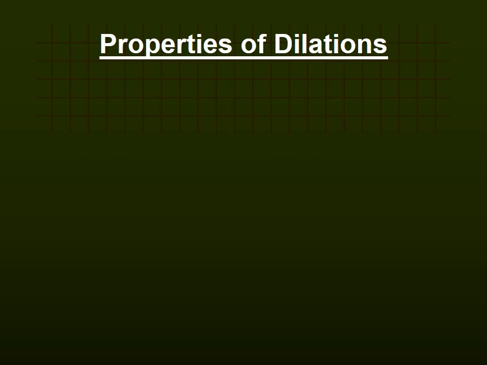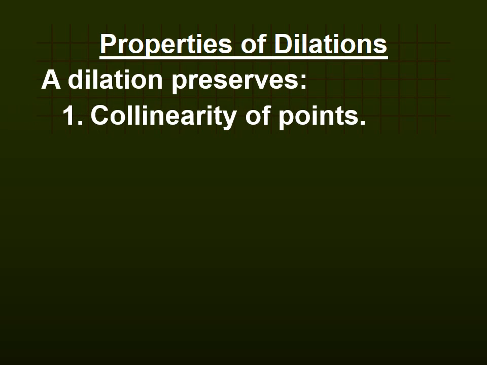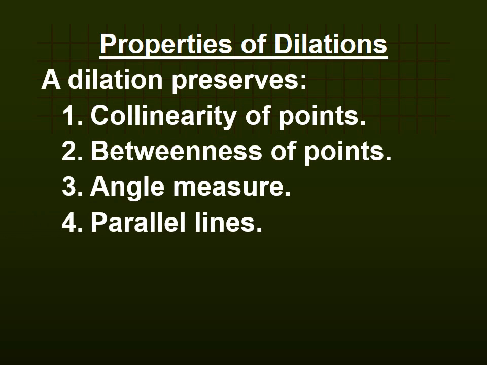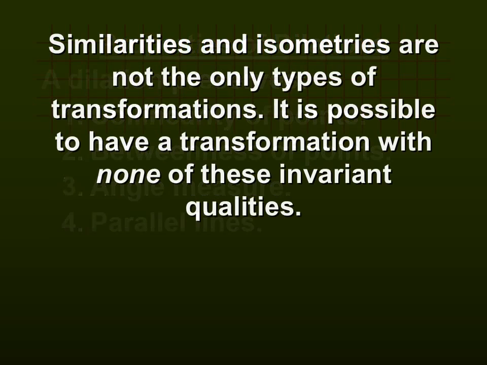So let's talk about properties of dilations. The first thing that a dilation preserves is the collinearity of points. Your points will still be on the same line if they are on the same line in your pre-image. Dilation also preserves the betweenness of points, angle measure, and parallel lines. Similarities and isometries are not the only types of transformations. You can have transformations with none of these invariant qualities. There are lots of other transformations out there, but similarities and isometries are just two types of transformations.